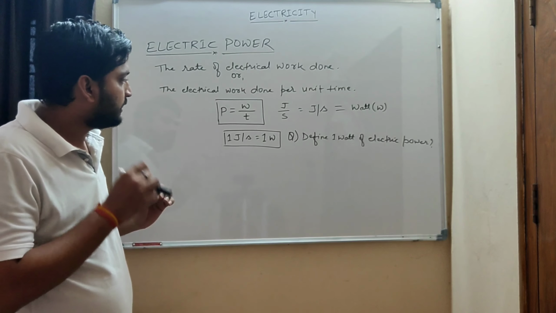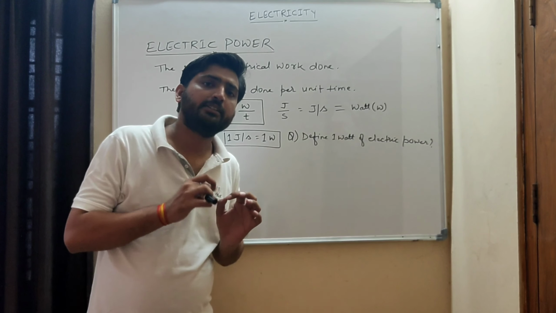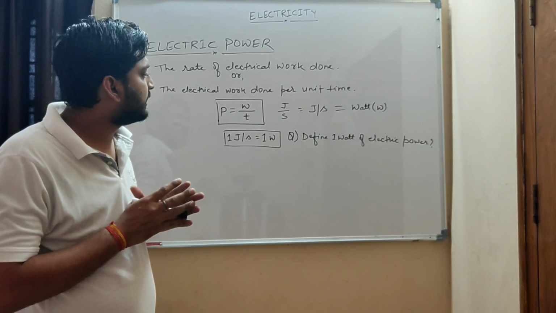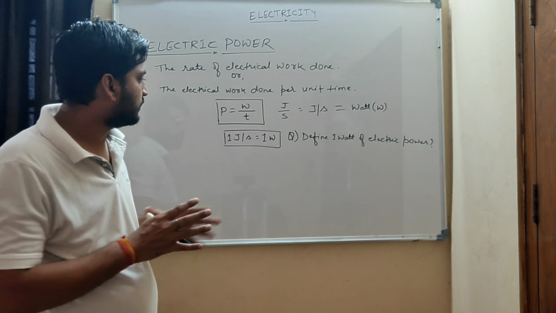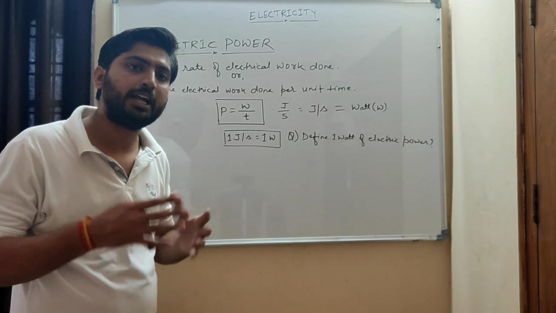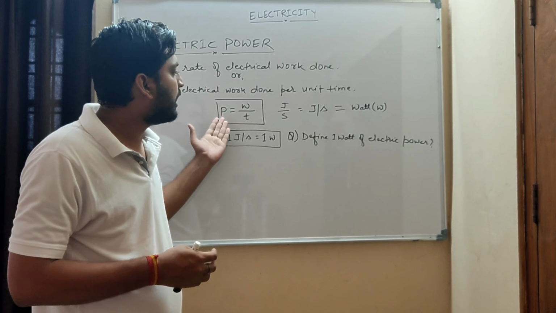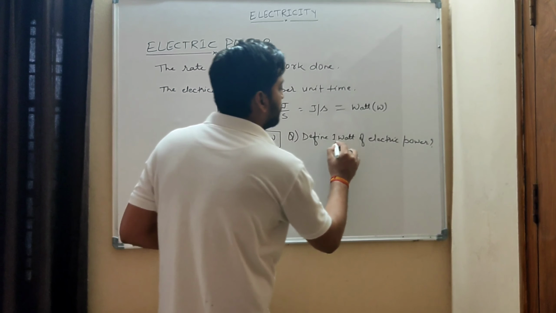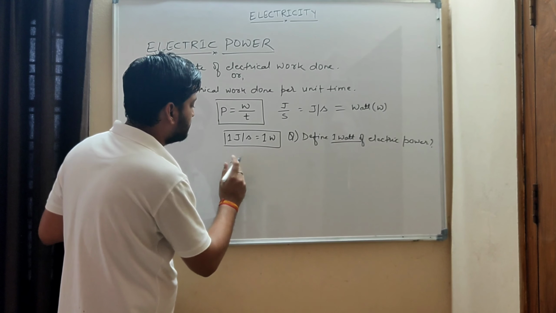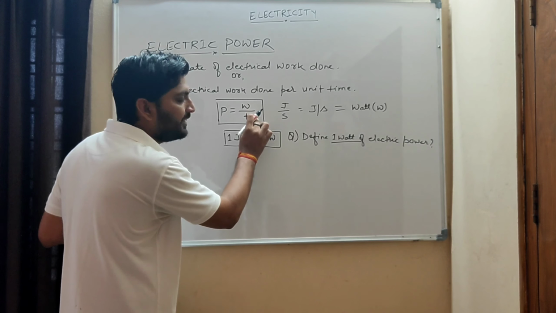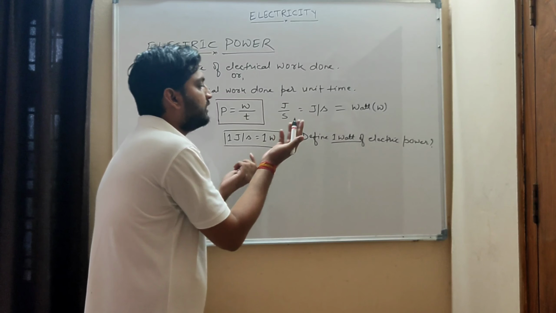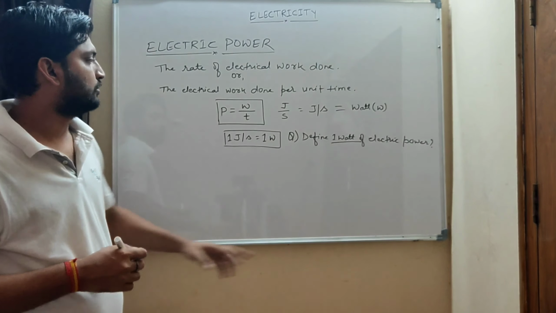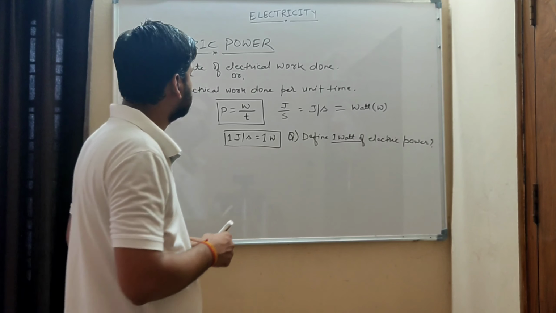When the electric work done is 1 joule and the time is 1 second, then we will call that a power of 1 joule per second, or 1 watt. What is 1 watt? 1 watt is nothing but 1 joule per second, that is, 1 joule by 1 second is 1 watt. Okay, clear? So you will write it, it is your homework.